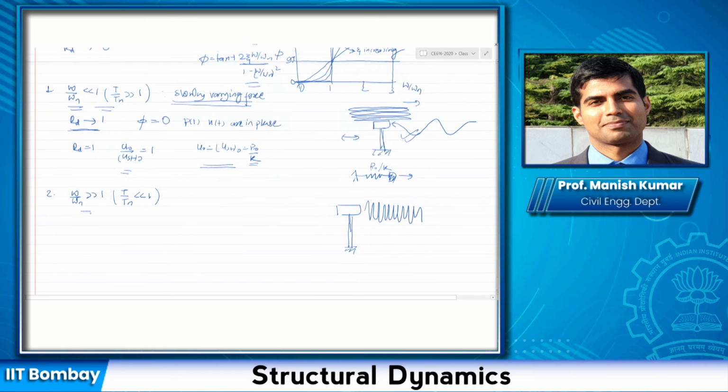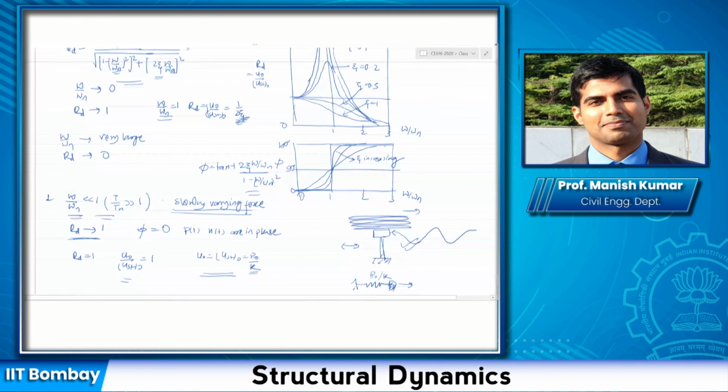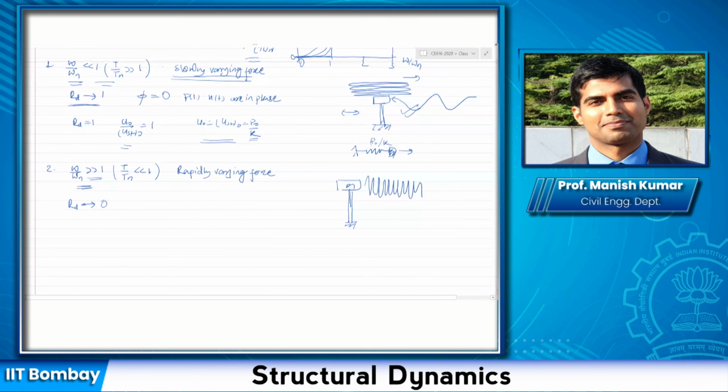So that I get this. This is called a rapidly varying force. I have mass m here. Now in this case, what happens when omega by omega n is much greater than 1? If you substitute in the expression for RD, RD would tend towards a very small quantity, let us say 0. And that is evident from the graph as well. As you increase the value of omega by omega n, the value of RD approaches a very small quantity.